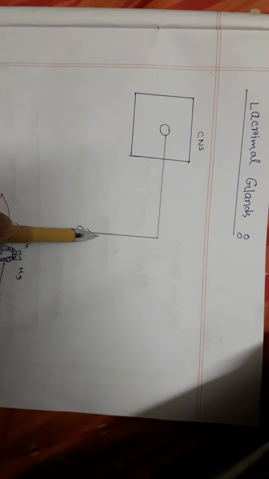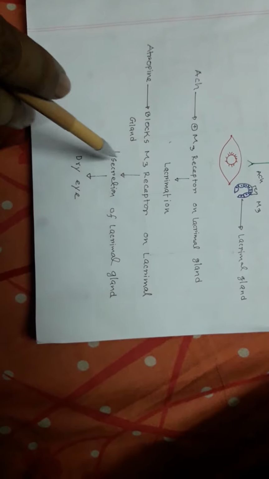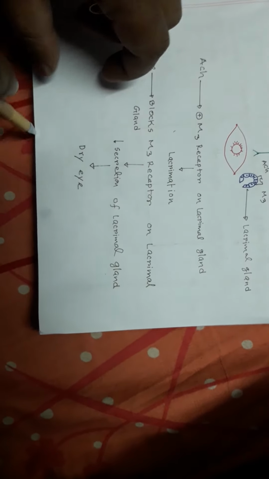Now coming to the lacrimal gland, this is the CNS, and this is preganglionic and this is postganglionic, and acetylcholine stimulates M3 receptor on the lacrimal gland. When acetylcholine stimulates M3 receptor on the lacrimal gland, it causes lacrimation. So if you give atropine, this M3 receptor is blocked by atropine, so there is decreased secretion from the lacrimal gland, so this leads to dry eye.